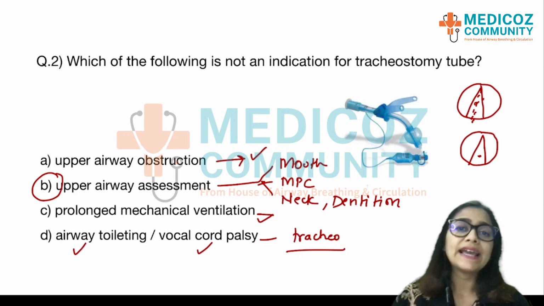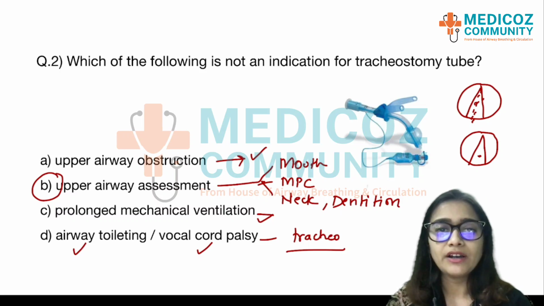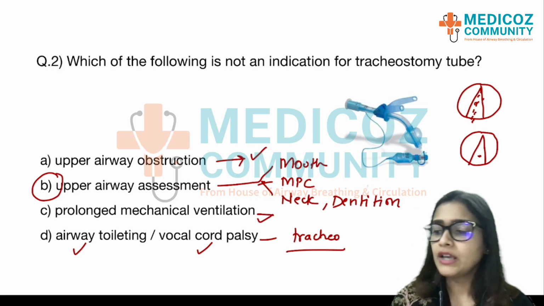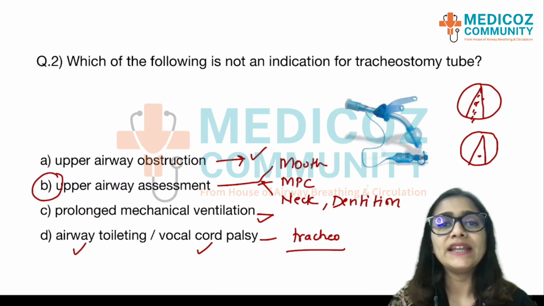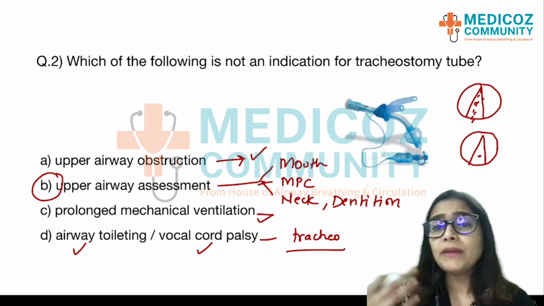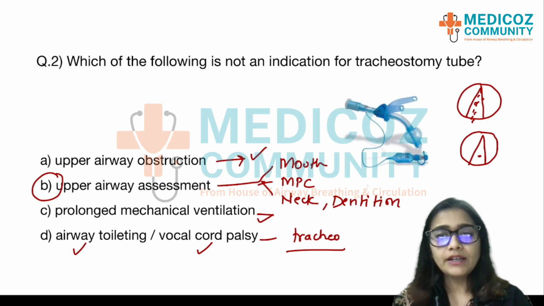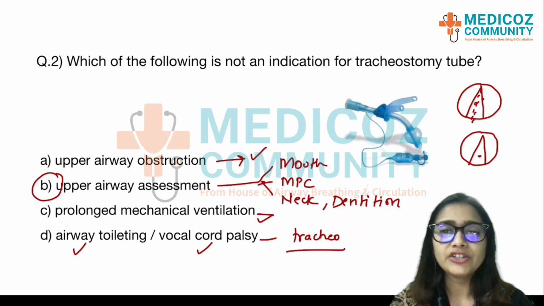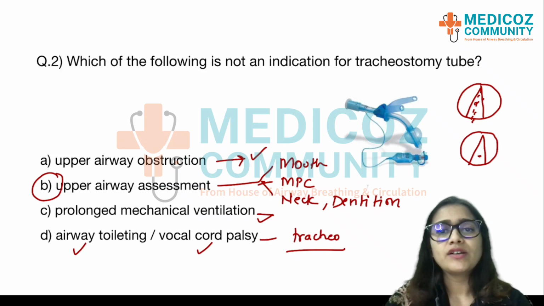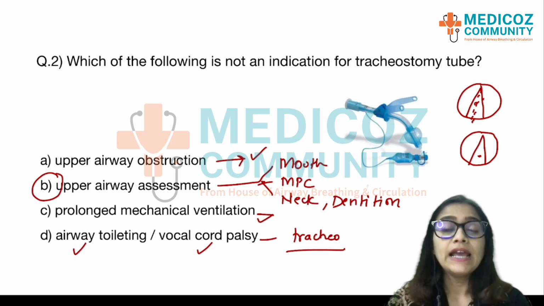Now suppose in the exam you come across such a question where you have absolutely no idea what becomes an indication. Remember tracheostomy. Ostomy is opening, making an opening in one's trachea. Now, making an opening in the trachea is not a temporary thing, right? It will only be done if the patient is suspected to be on mechanical ventilation or needs this tracheostomy for a longer time.